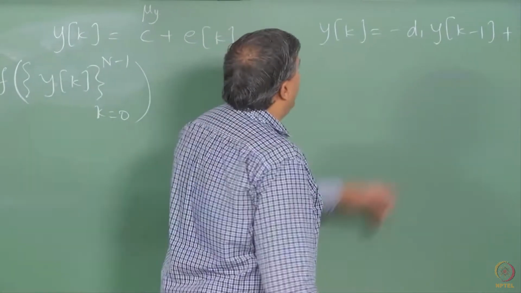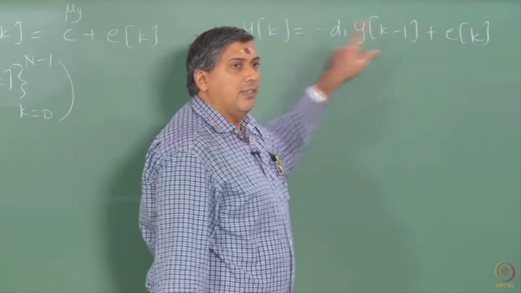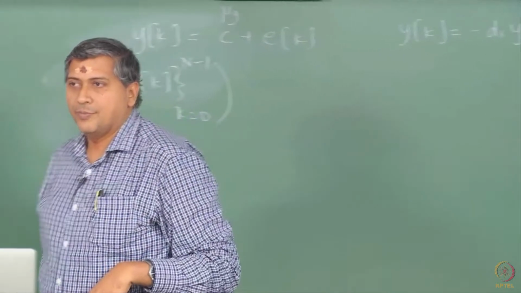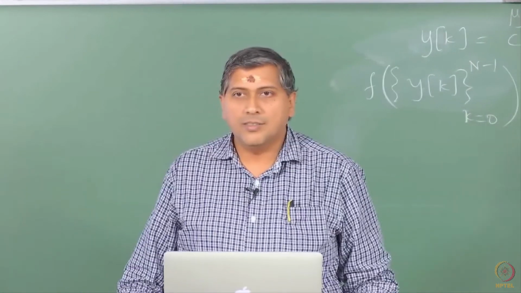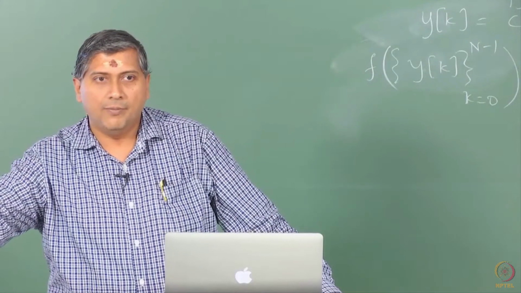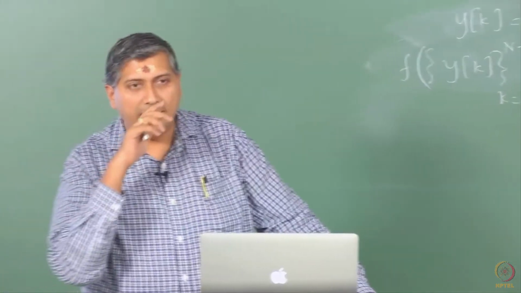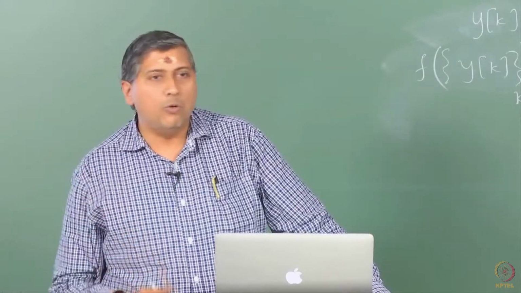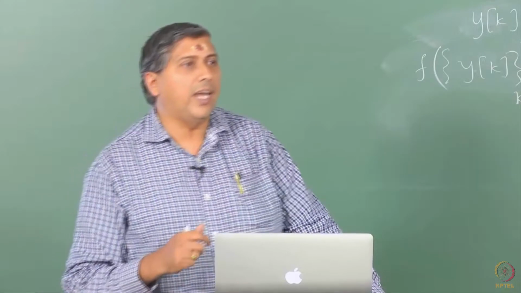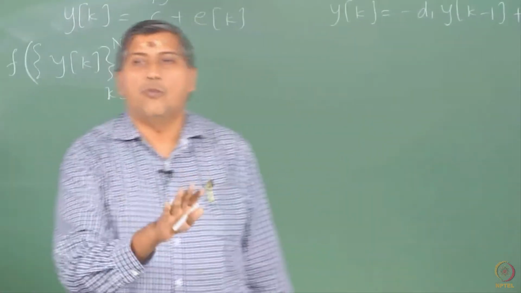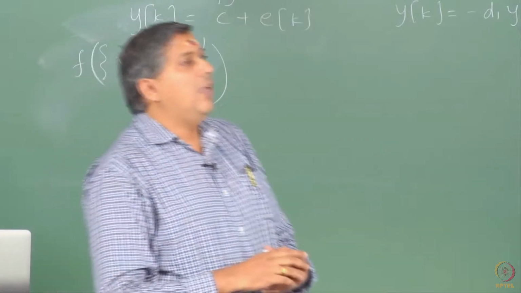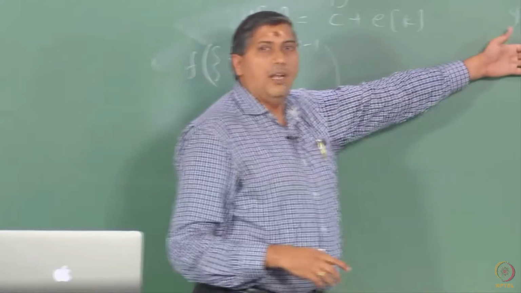Now, you have to ask, if Ek is Gaussian white, what is going to be the nature of Yk in terms of distribution? That we know because it is a linear process. We know that a Gaussian nature is going to be transmitted to Yk as well. But the difference between Y and E is that Ek's are uncorrelated, whereas Yk's are not. So that brings in a dependence, and writing the joint PDF is not going to be straightforward. It is not going to be difficult, but it is definitely not going to be straightforward. So, we will learn a bit later how to handle correlated series.